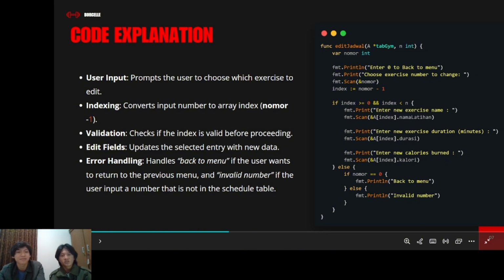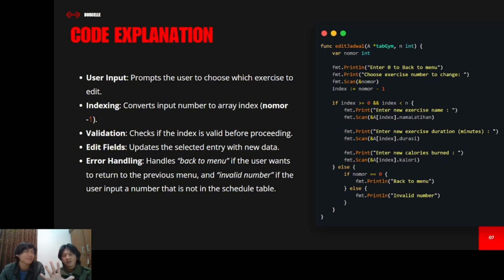For instance, they only input 5 data, like 5 arrays. Then they choose number 6, but they only have 5, right? In the table, the system will show invalid number because there is no number 6.